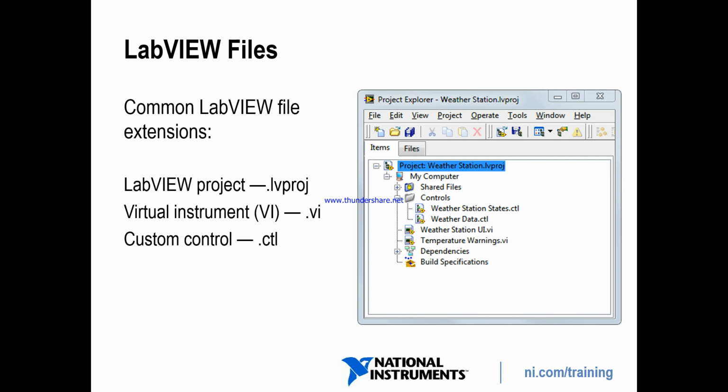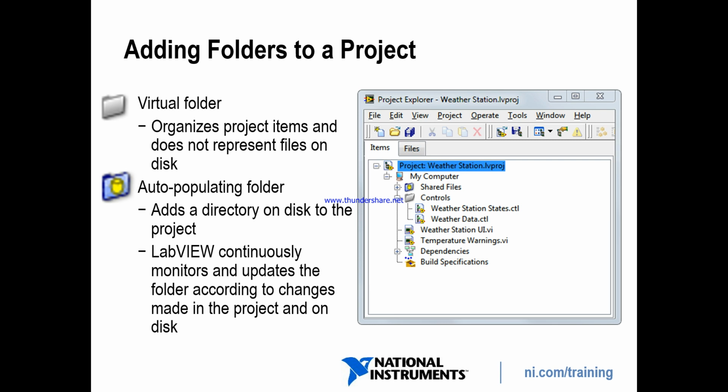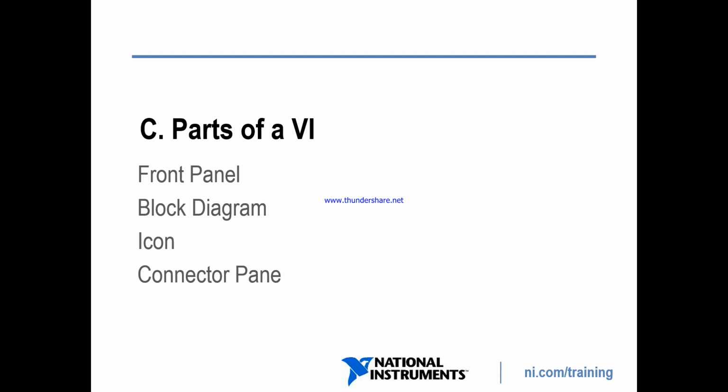Now, we use LabVIEW to create projects. Whenever we save a project, it creates an .lvproj file. After that we have custom control. We can also add folders with LabVIEW. But whenever we write any code, we always use a .vi file, not .lvproj, not .ctl, not any other file. We always use the .vi file.